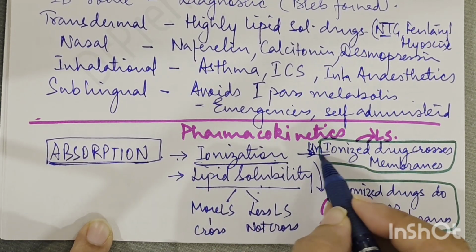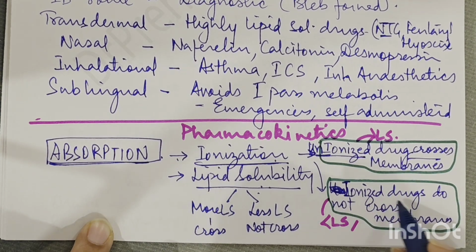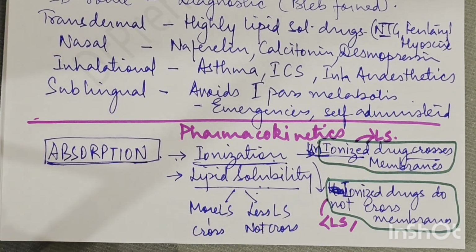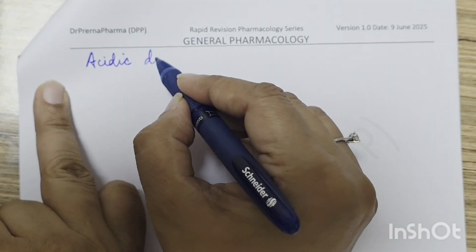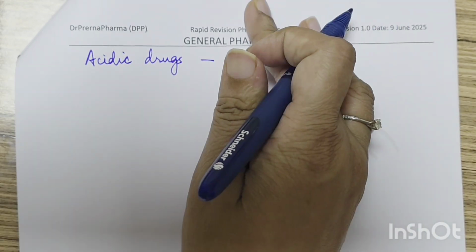Ionization में unionized drugs cross and ionized drugs do not cross the membrane. This is the basic fundamental that you have to remember. Okay. Acidic drugs will do what?